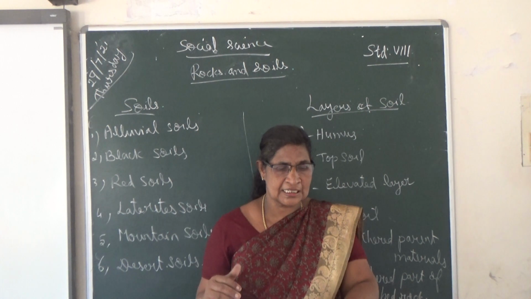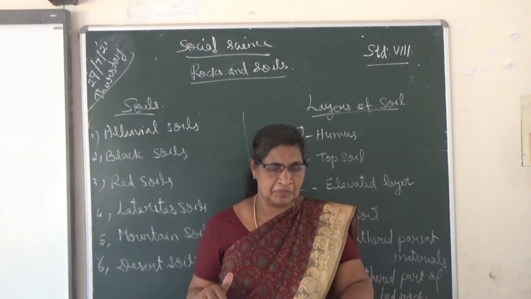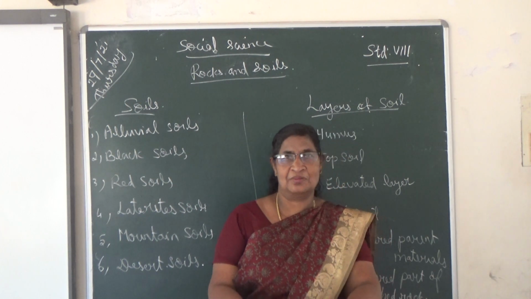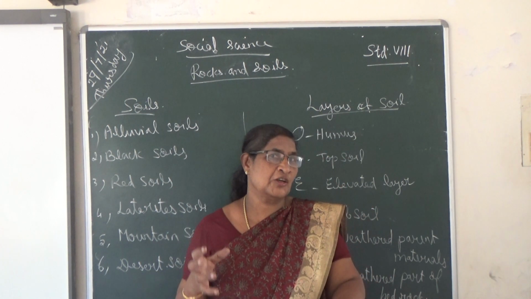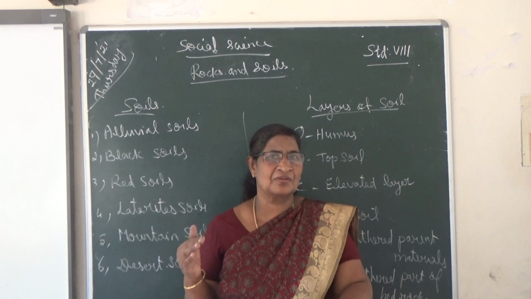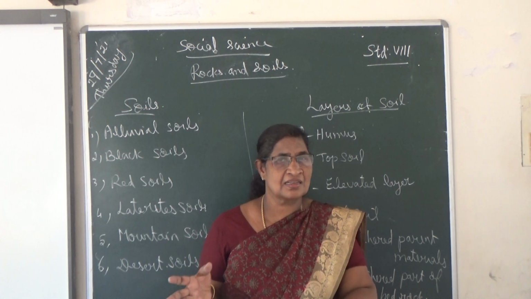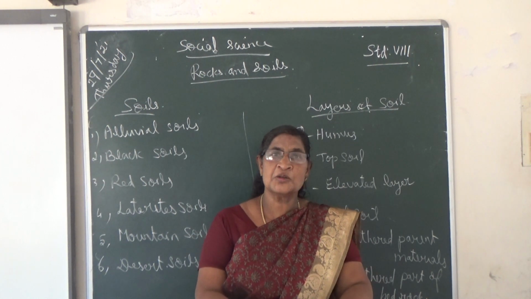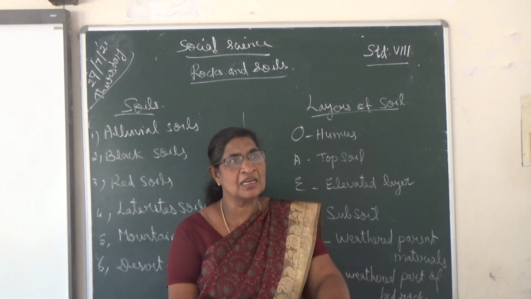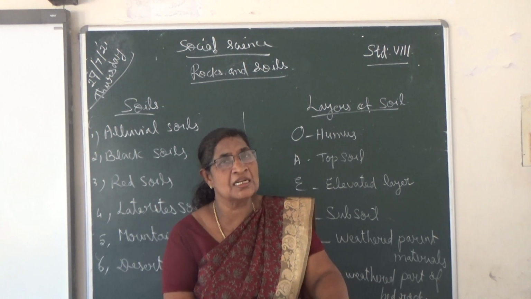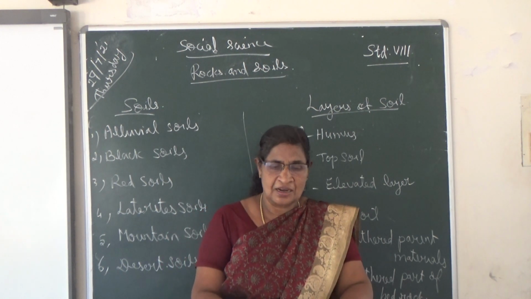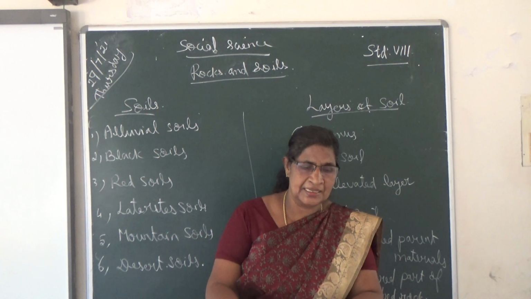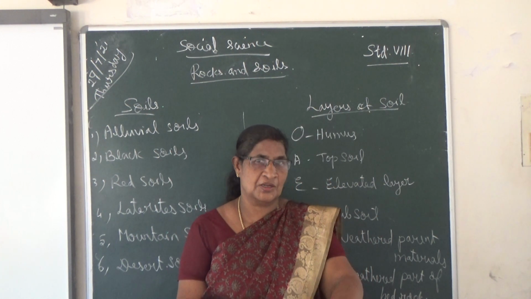Removal or destruction of the top layer of the soil by natural forces and human activities. Natural forces means wind and water. That is soil erosion. It reduces the fertility of the soil. Running water and wind are the major agents of soil erosion.